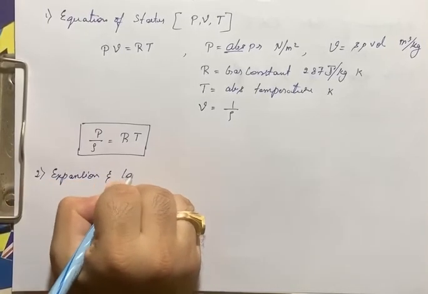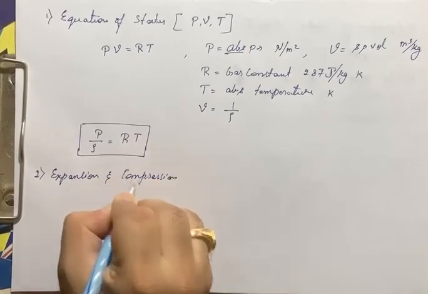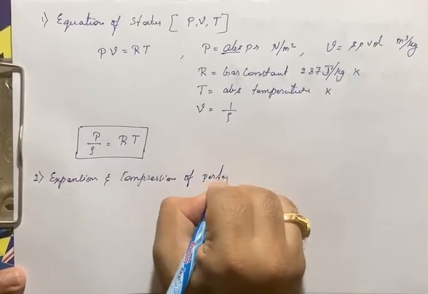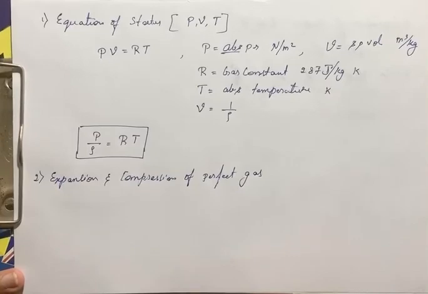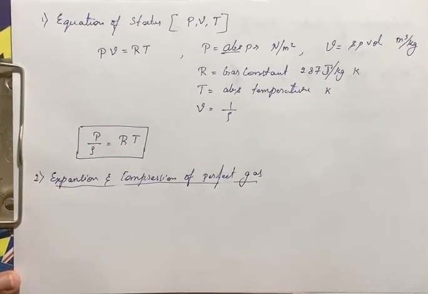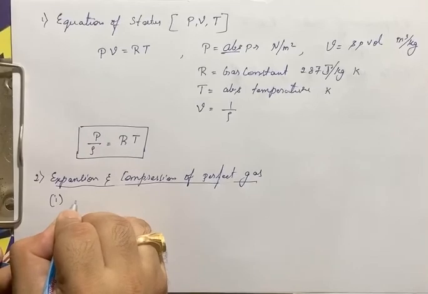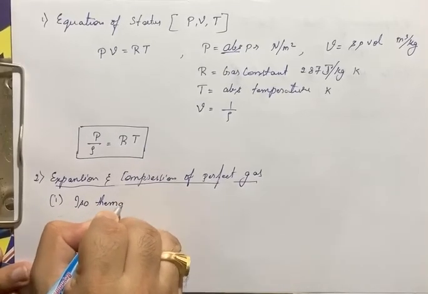Expansion and compression of perfect gas. Right. In this expansion and compression of perfect gas, we will be defining with respect to two processes, that is, one is the isothermal process and the other is the adiabatic process. In that, first we will be defining the isothermal process.